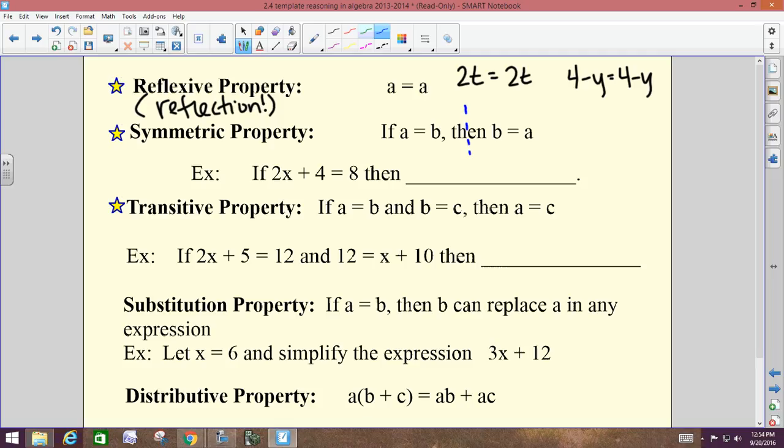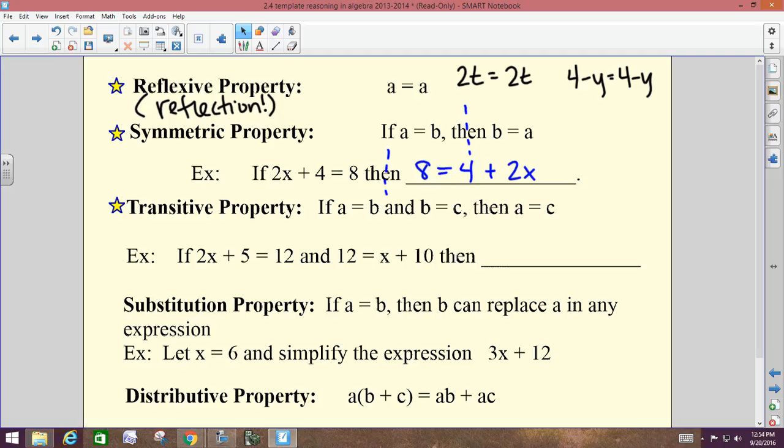In this example, if 2x plus 4 equals 8, then what? What would have to come next so that when I folded it, it hit itself? 8 equals 4 plus 2x. Good. Then they would hit each other.